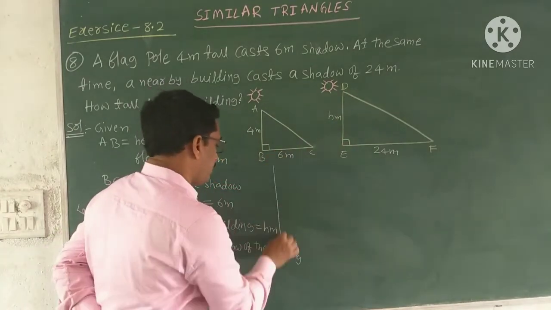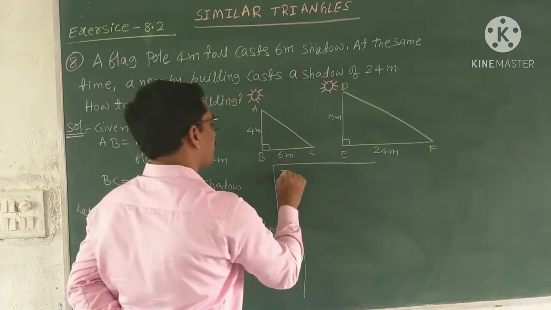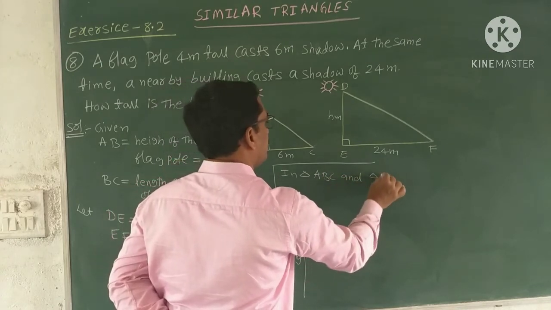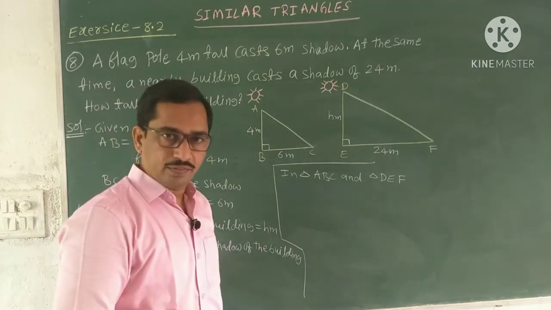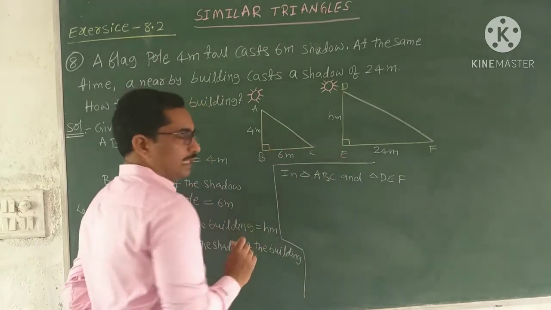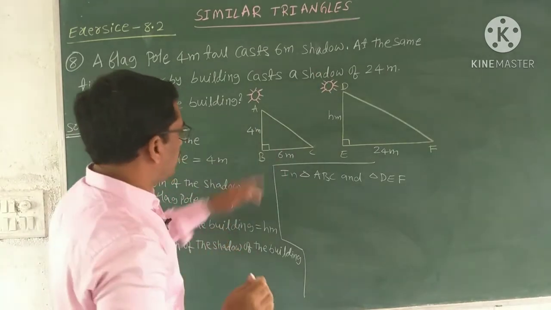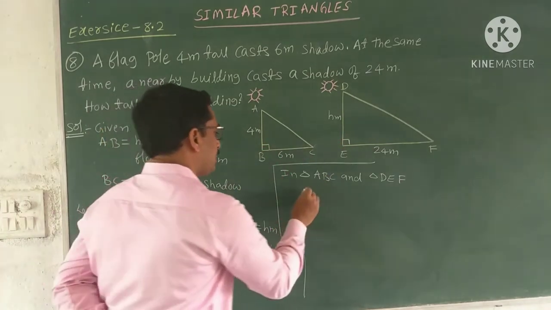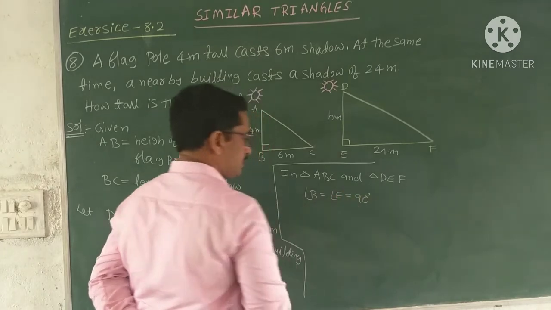So in the same way, compare the triangles. In triangle ABC and in triangle DEF, see, angle at B and angle at E are both 90 degrees, because the pole and the building stand on the earth. So angle B equal to angle E equal to 90 degrees.